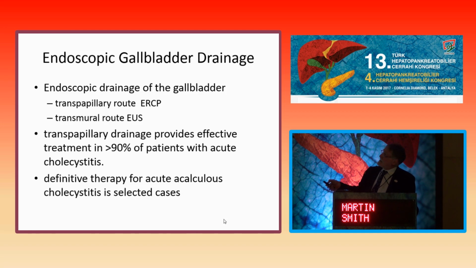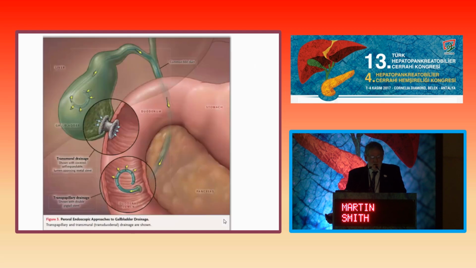So endoscopic drainage of the gallbladder is not something that is easy to do and commonly performed, but certainly we can do it via the ERCP or EUS. And again, if you get drainage of the gallbladder, just like the cholecystostomy, the success in resolving the acute cholecystitis is really excellent. So here are some examples of how we do it.